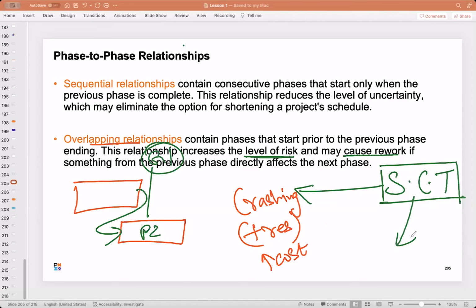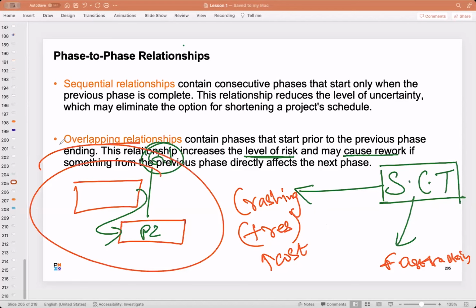And what about fast tracking? Fast tracking is what you saw here just now. This is fast tracking. You are taking a calculated risk of trying to do the subsequent activities, assuming that all my activities will get over properly. Is that clear? You are taking a risk of doing the next set of activities. That is what we call fast tracking.